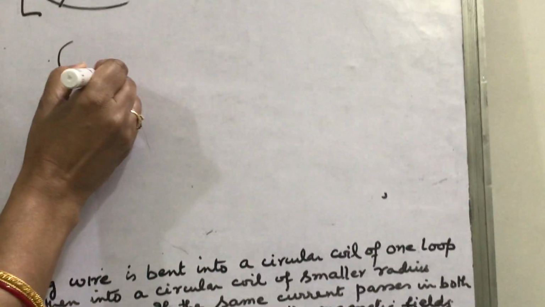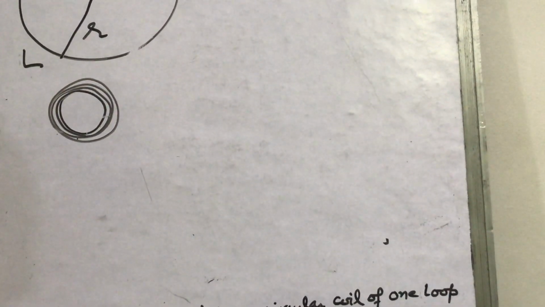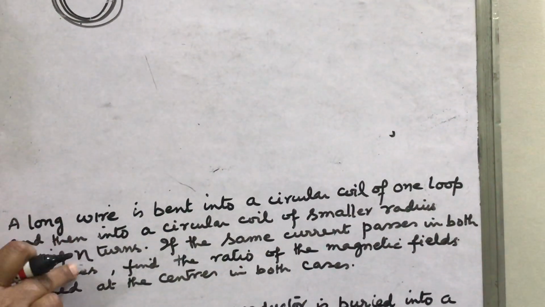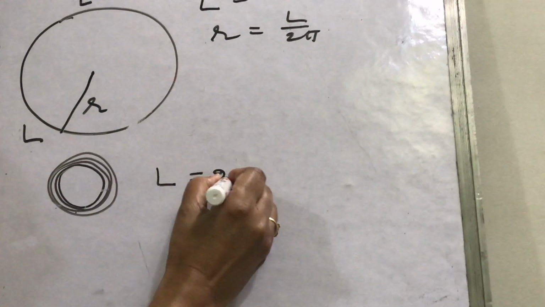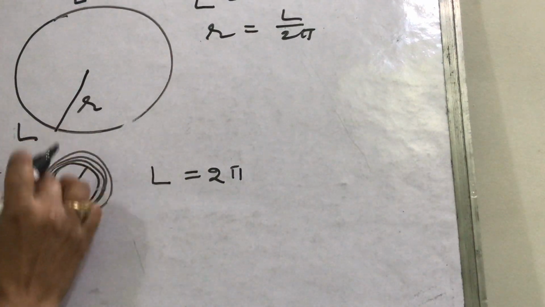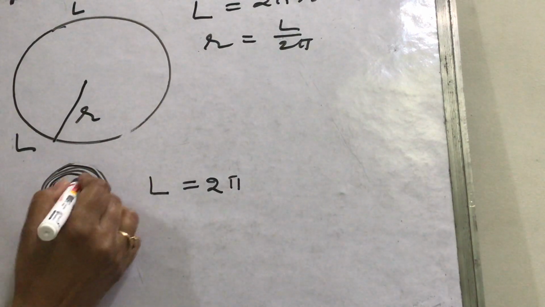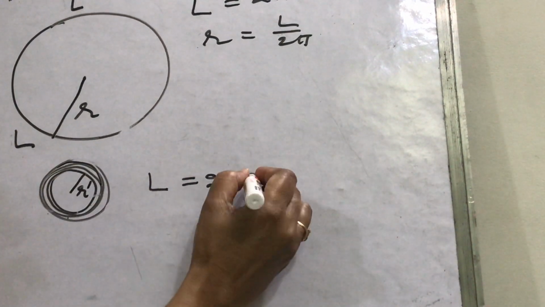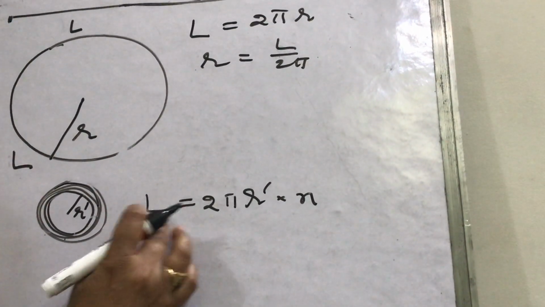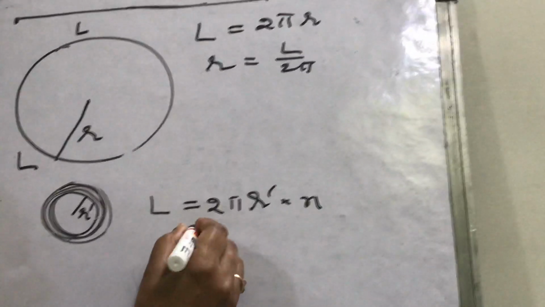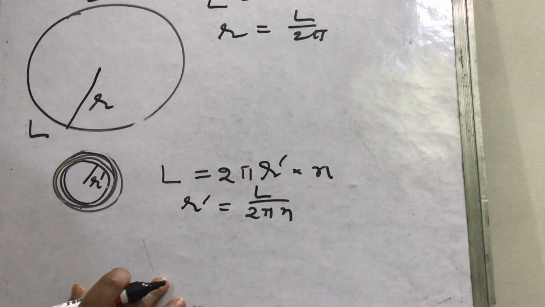Suppose it is turned in so many loops, I don't know the number. Suppose the number of turns is n in the question. Then in n loops, L will be equal to 2 pi. Suppose the radius, I have shown the difference in the loops, otherwise these all are of the same radii. So this radius, suppose r dash, so 2 pi r dash into n, you know n loops, then L will be this. So what will r dash be here? This will be L upon 2 pi n. Will it be or not?